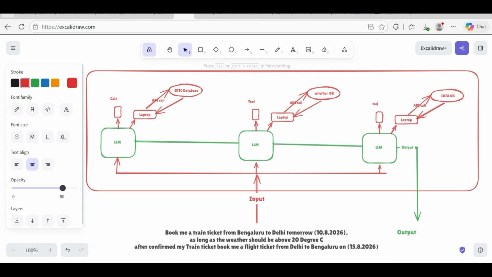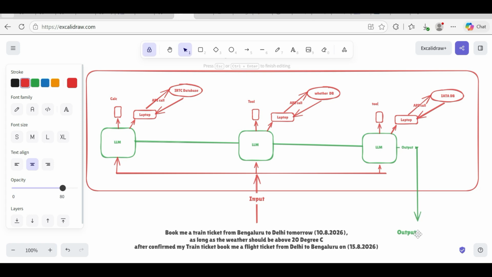You can add any tool. So it will book the train ticket. After that, it will hit this particular agent. Three AI agents I'm using here. It will go to this AI agent and try to book my flight ticket.